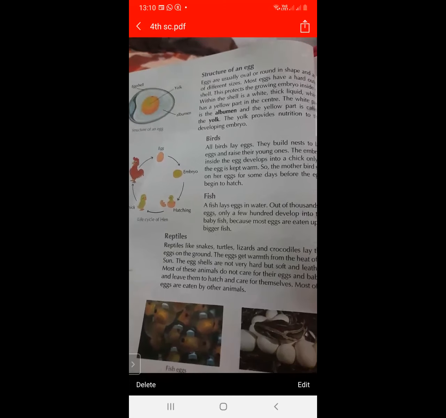And what is the structure of egg? The white part is called albumen, and the yellow part is called yolk. And because of yolk, they give nutrition to the developing embryo.